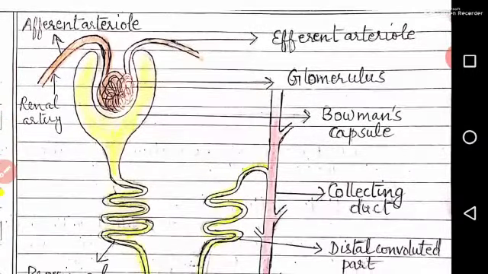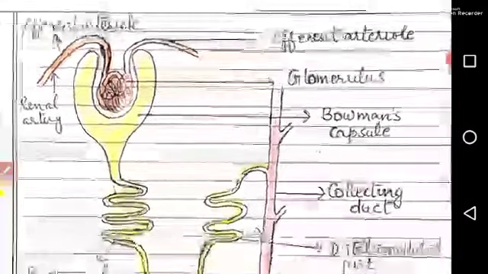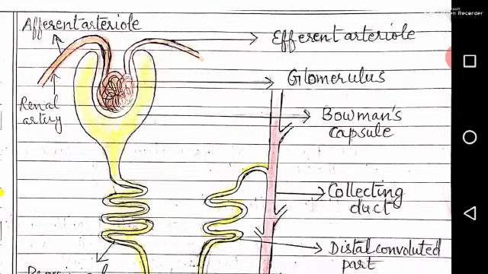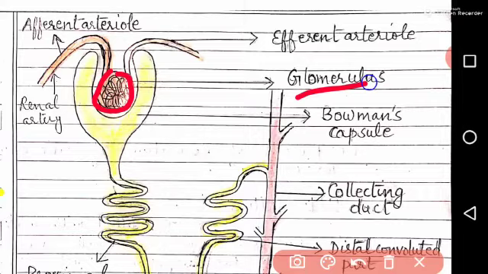The structure of nephron is given here. This is the cup-shaped structure, or Bowman's capsule. Then this is glomerulus. Third part, this is the proximal convoluted part. This is the loop of Henle.